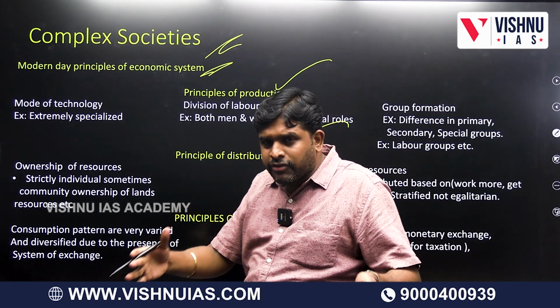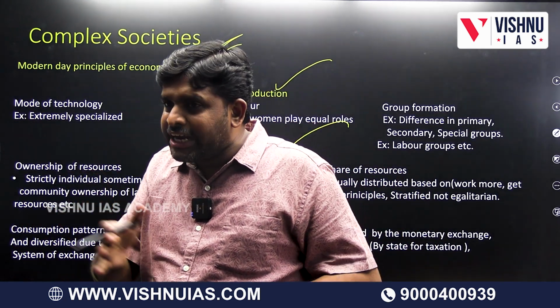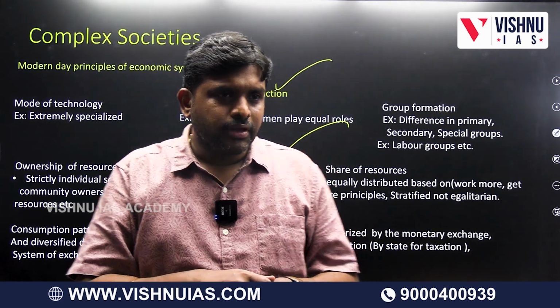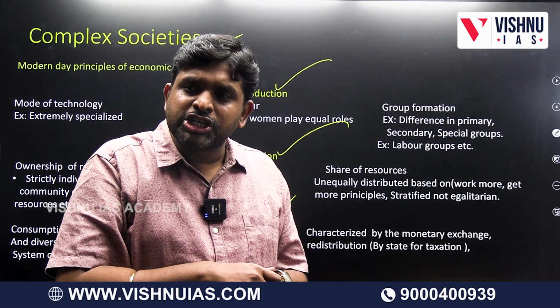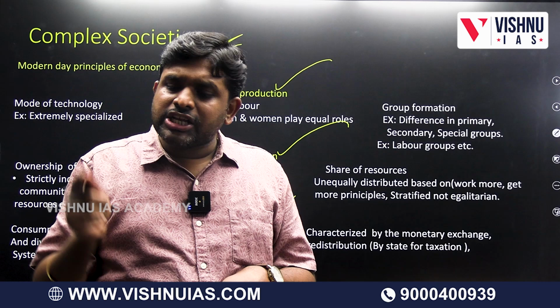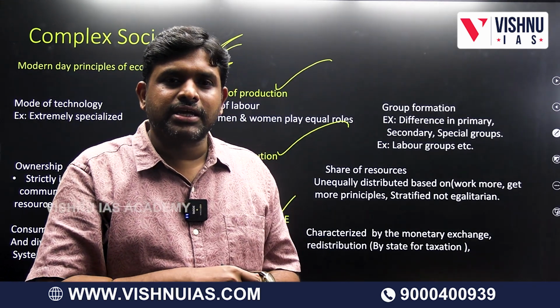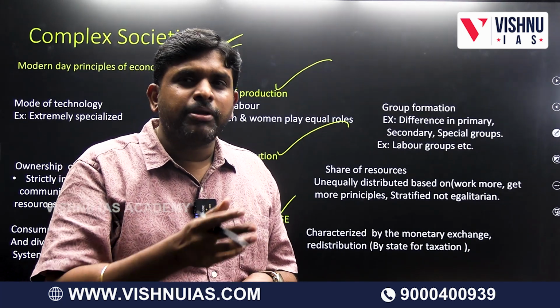So what we are doing, we are differentiating. In simple society, what are the principles with respect to production, distribution and exchange? With respect to complex societies, what are the principles with respect to production, distribution and exchange? And generally how simple societies are there, generally how complex societies are there. Now principles of production in complex society.